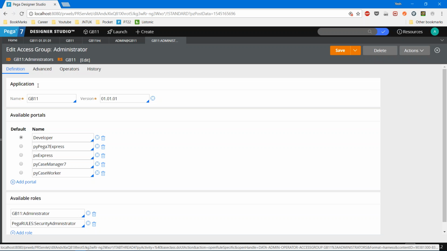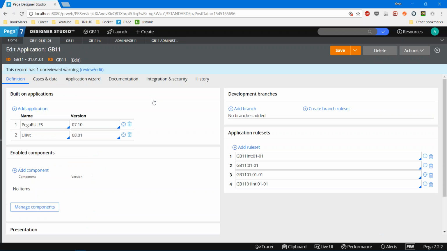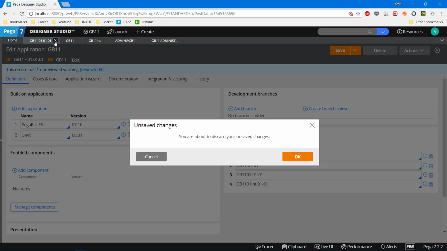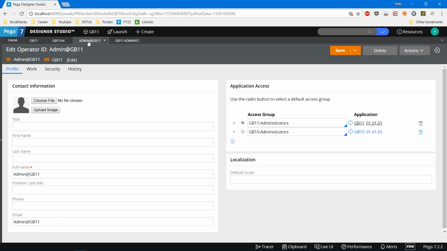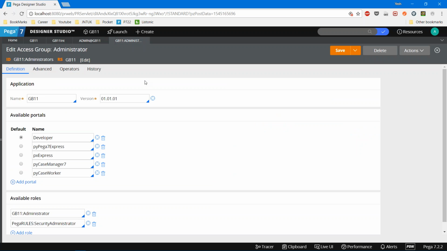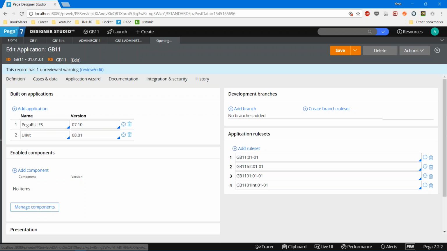Here is application GB11010101, our application rule. So this is the place where the operator ID is going to be present. If you open the operator ID GB11 administrators, in the access group, our application is going to be specified.